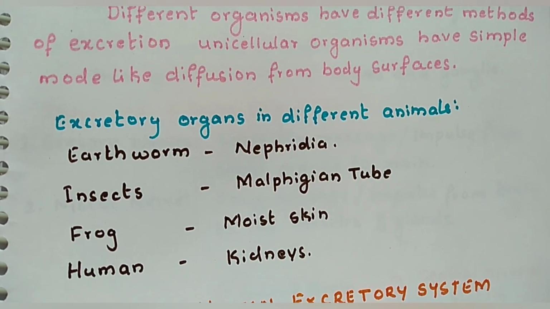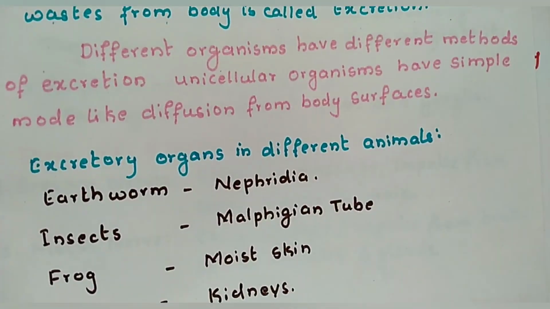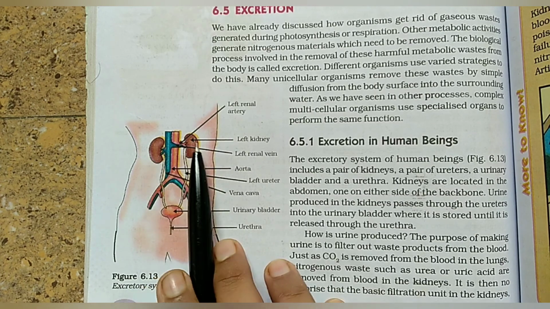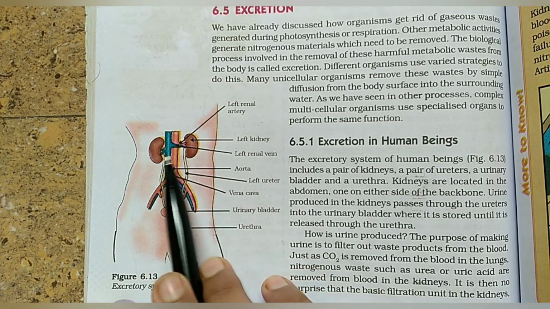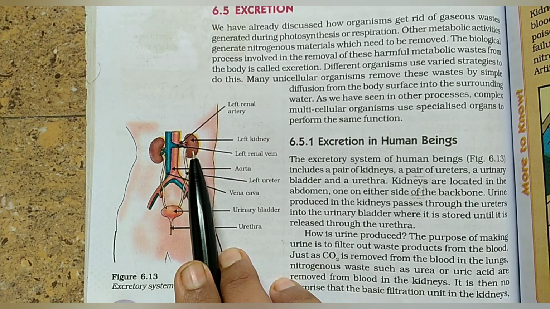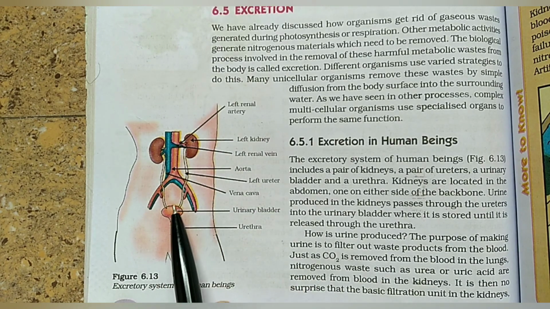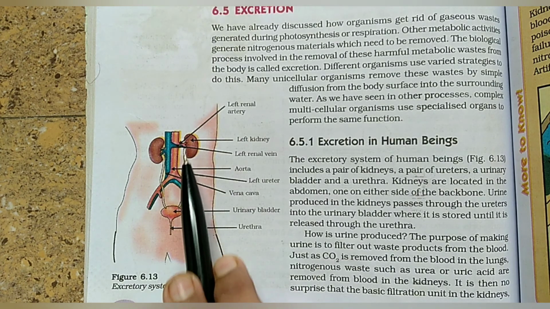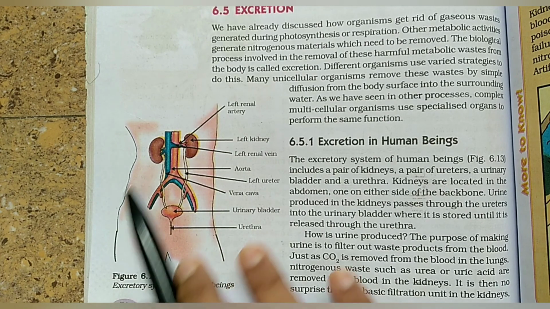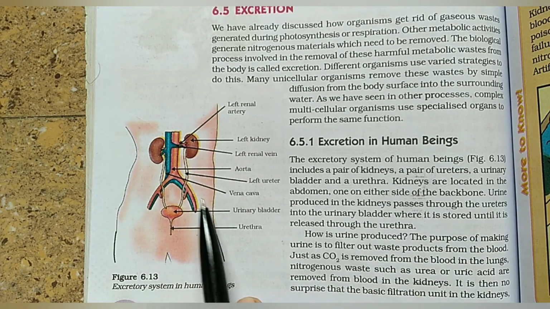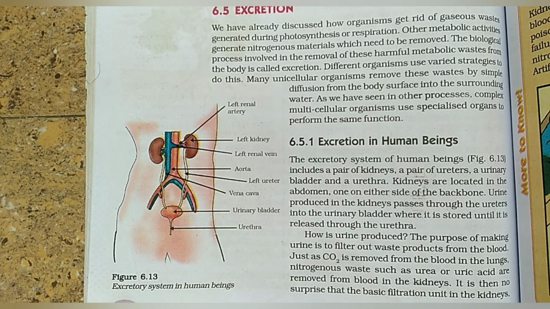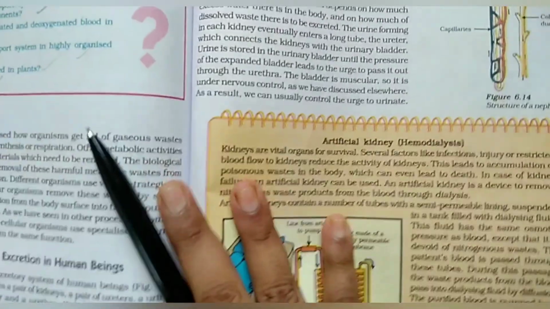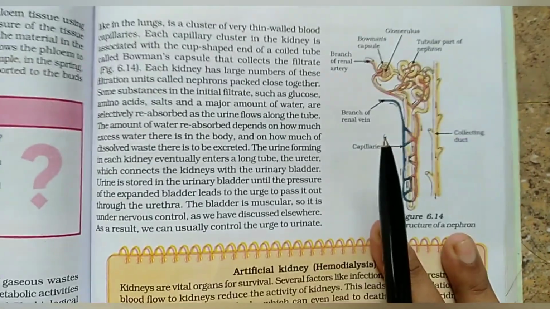The human excretory system, as you can see in the diagram here, consists of a pair of kidneys, urinary bladder, ureter, and urethra. These are the parts involved in the human excretory system. The kidney has filtration units called nephrons. Nephrons are the filtration systems we have in the kidneys.